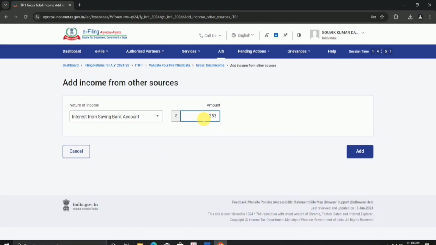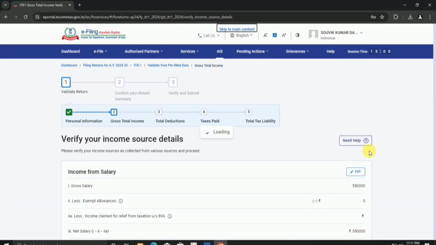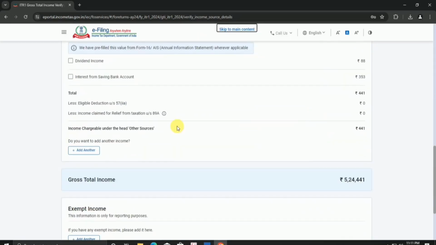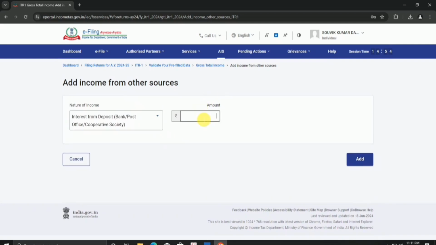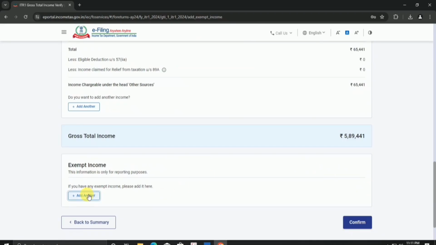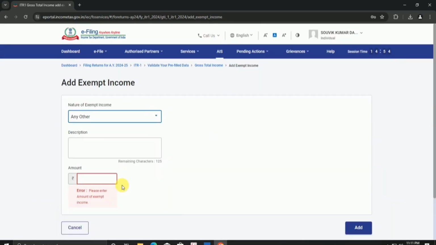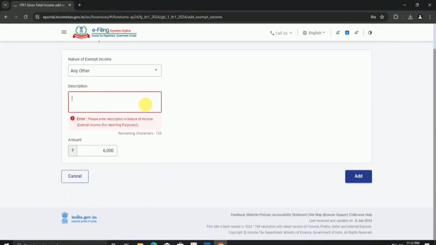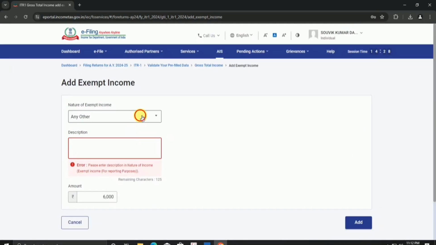Then the total tax paid will appear, in which the tax paid by you during the financial year 2023 to 2024 will be shown, just click OK. Then total tax liability: if you need to pay tax it will show in total tax liability, but if it's showing 0 it means you don't need to pay tax. Then proceed and verify with DSC or Aadhaar OTP. Your ITR filing will be completed.